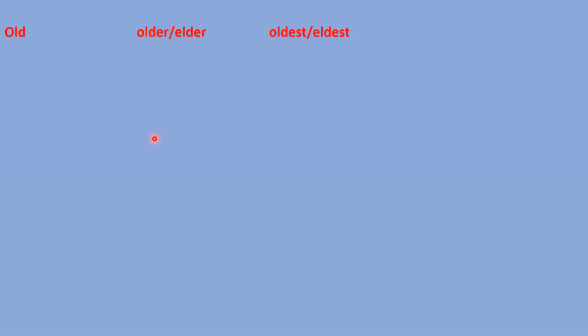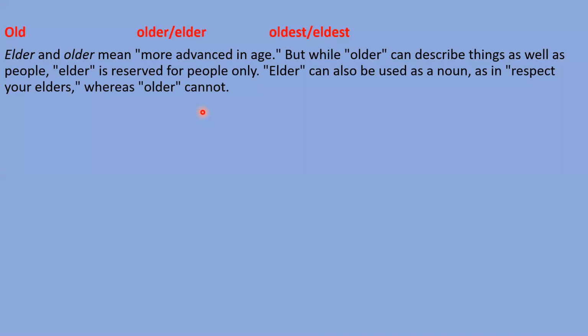Now, dear students, please put down your hands because I'm going to teach you something. Everyone, please put down your hands. Very good. Okay, so now we are going to understand the differences between older and elder, and oldest and eldest. These are the degrees of the word old. So let's understand.